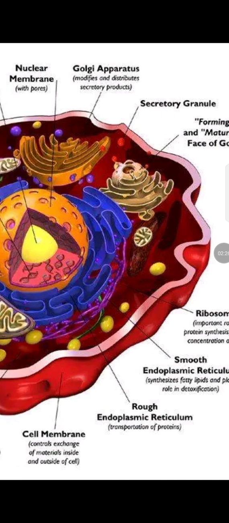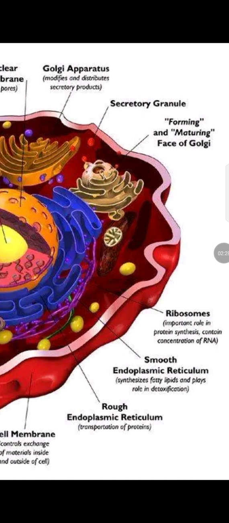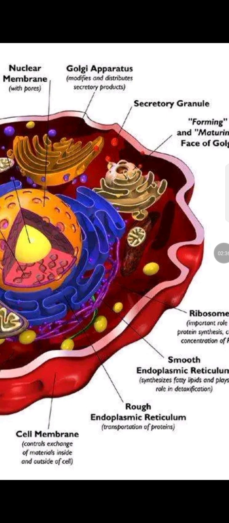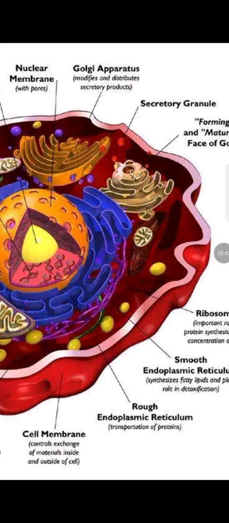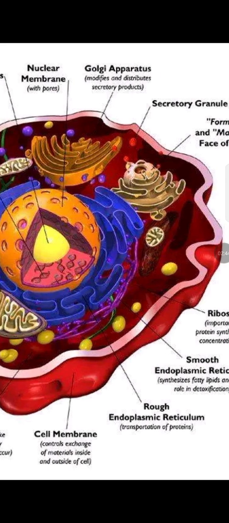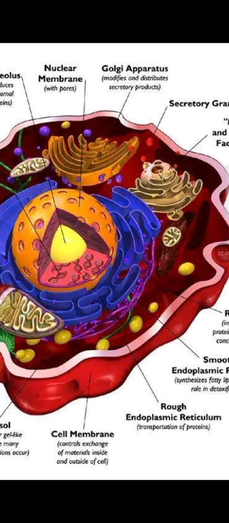Smooth endoplasmic reticulum, which synthesizes fatty lipids and plays an important role in detoxification. Rough endoplasmic reticulum: here we also have some ribosomes located in the rough endoplasmic reticulum. It can also be used for transportation of proteins.